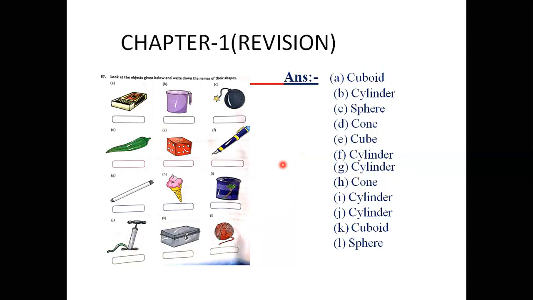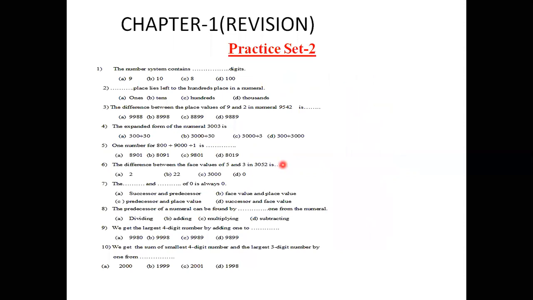Now in the second part we will discuss practice set 2, which is very helpful to solve and very helpful for the unit test. First question: the number system contains how many digits? You know very well. How many digits are there? Yes, 0, 1, 2, 3, 4, 5, 6, 7, 8, 9.